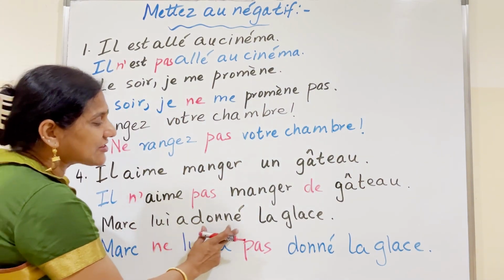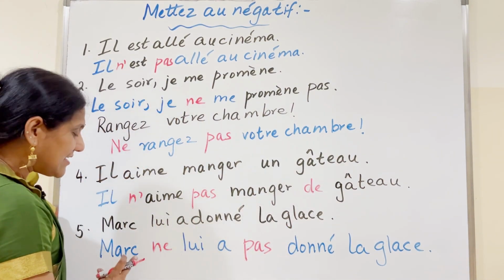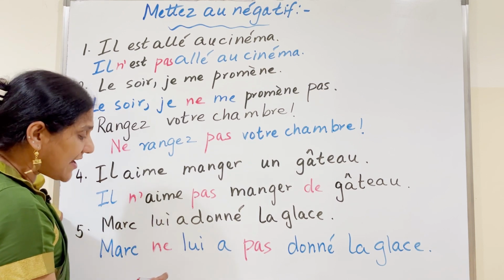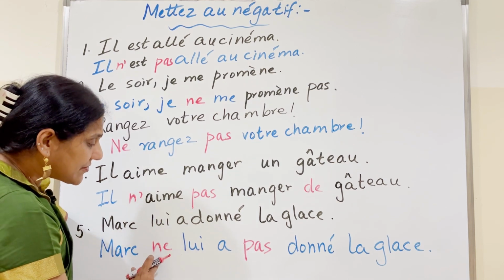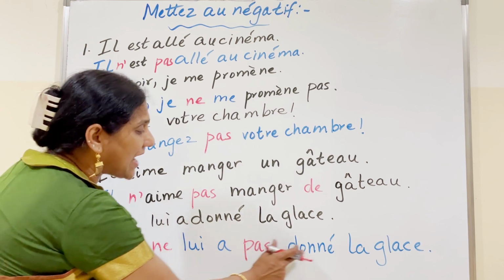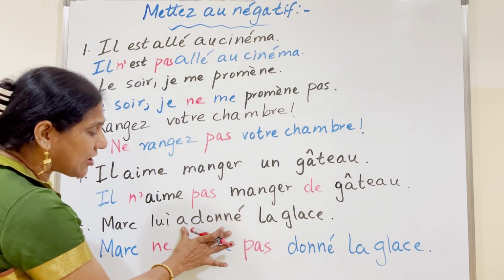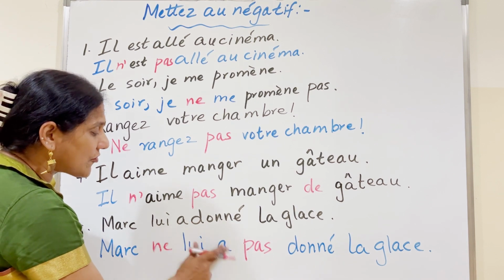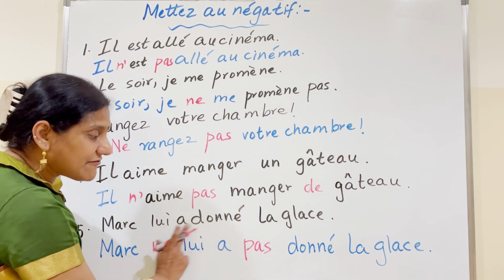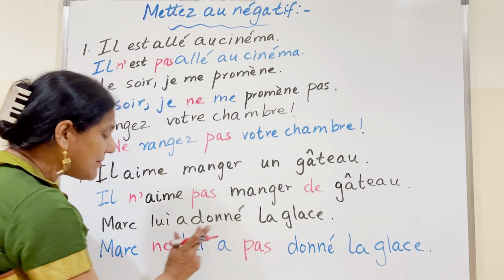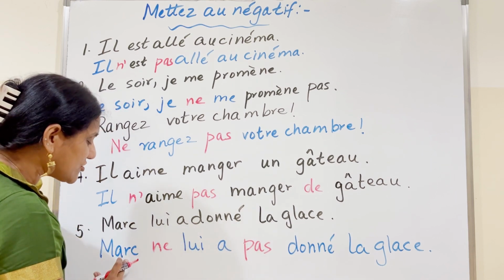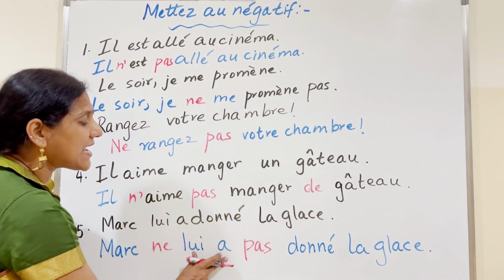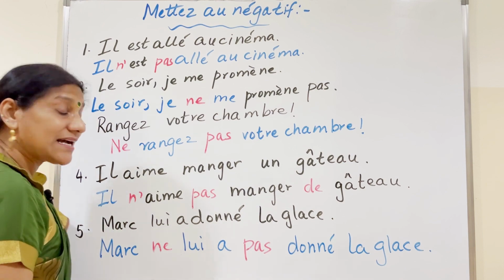Marc lui a donné la glace. There is an extra pronoun here, and it is a passé composé sentence, so ne goes before the auxiliary verb and pas after the auxiliary verb, but with the extra pronoun it becomes Marc ne lui a pas donné la glace.